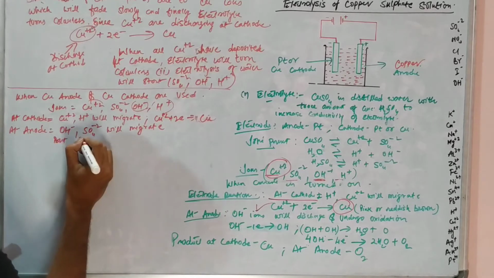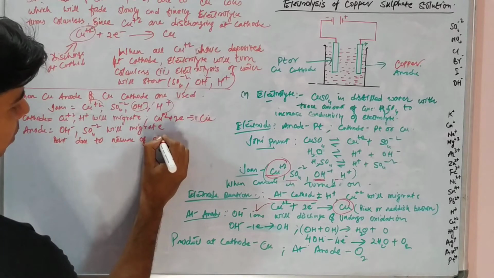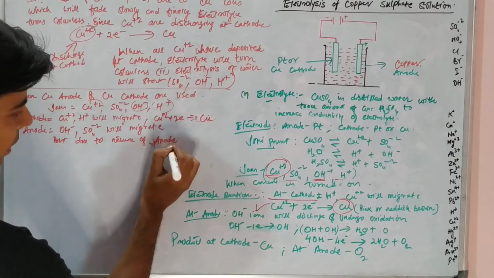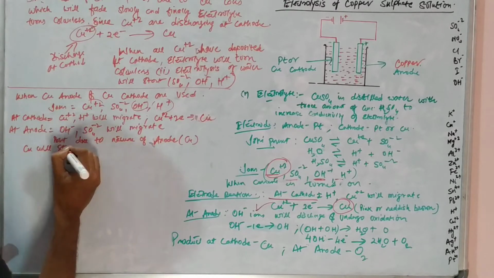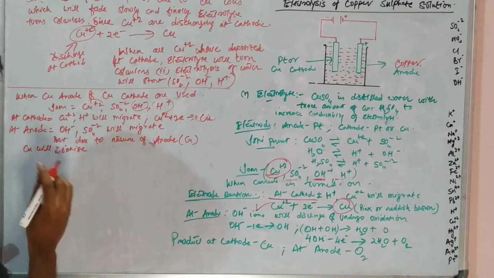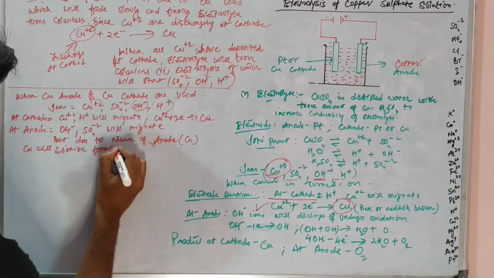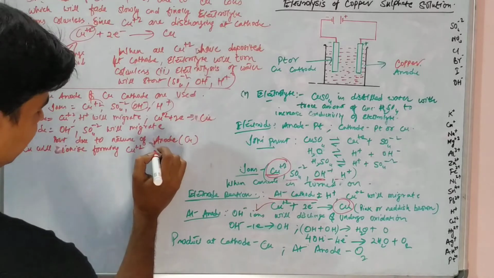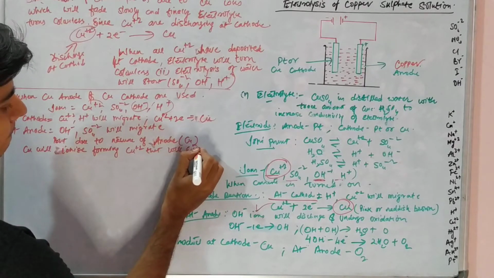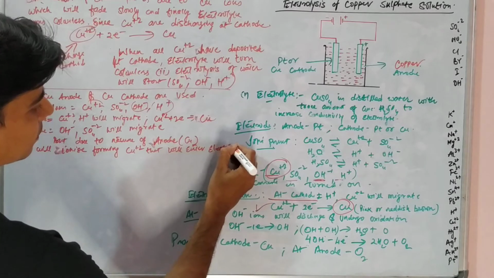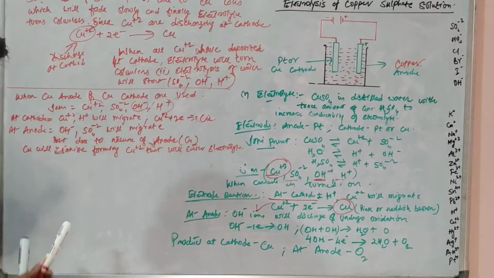But due to the nature of the anode, which is of copper, copper will ionize, forming copper ions, and that will enter the electrolyte. So this is very important because this has been asked many times in the exam.